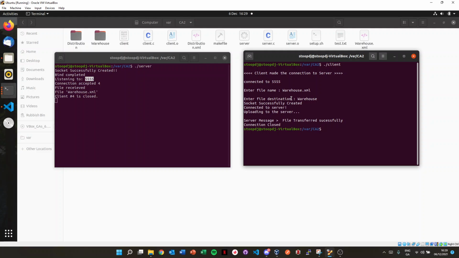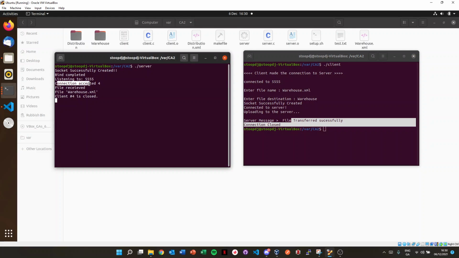That's basically done. It successfully created, connected to the server, and uploaded to the server. We can see our server send us a message back, file transfer successful, and after that our connection is closed. If we go to our server side, we can see it accepted connection number 4, thread number 4, and the file received. The file's name is warehouse.xml, and we can see the file is closed.